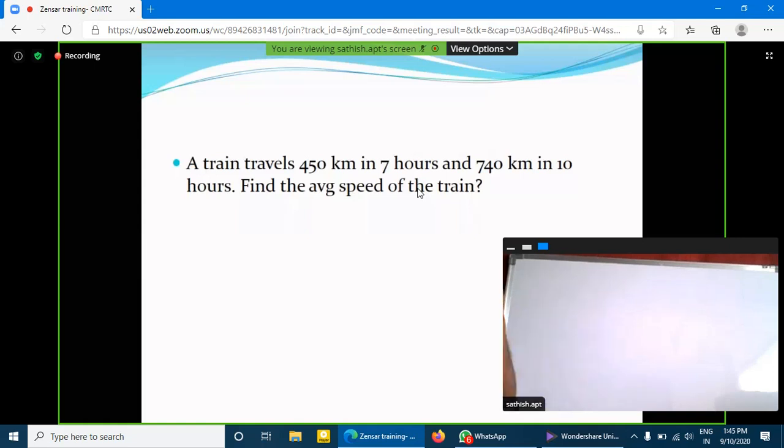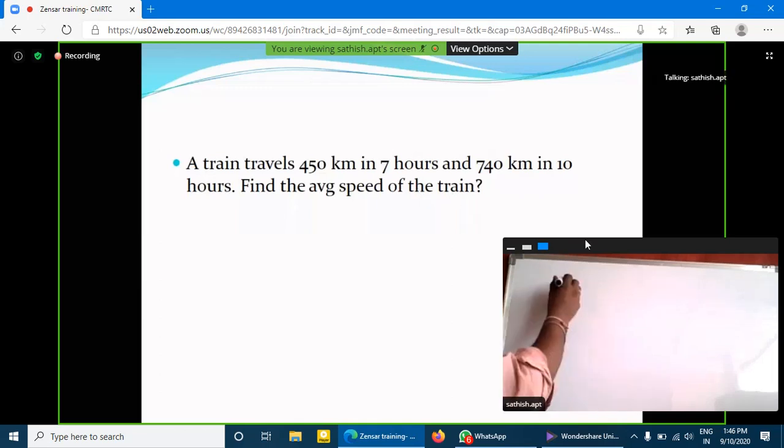Next one. A train travels 450 kilometers in 7 hours and 740 kilometers in 10 hours.